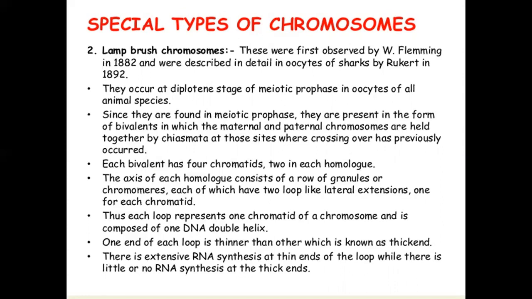Thus, each loop represents one chromatid of a chromosome and is composed of one DNA double helix. One end of each loop is thinner than the other, which is known as the thick end. There is extensive RNA synthesis at the thin end of the loop while there is little or no RNA synthesis at the thick end.